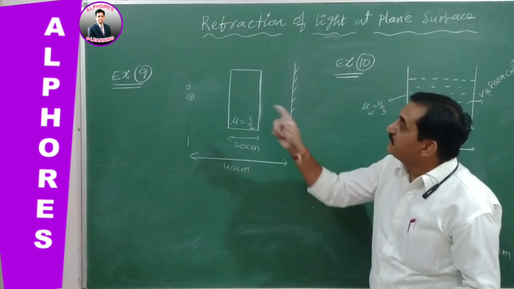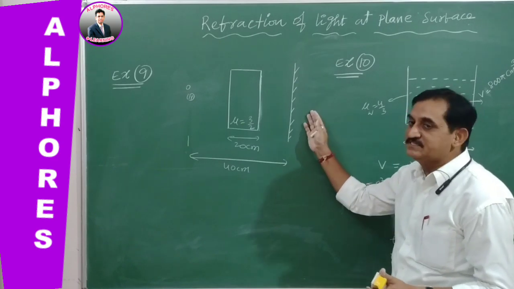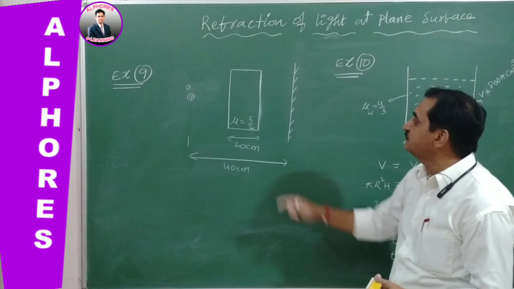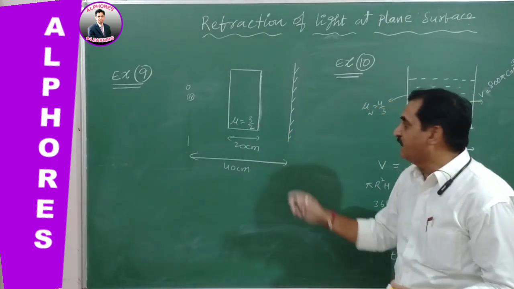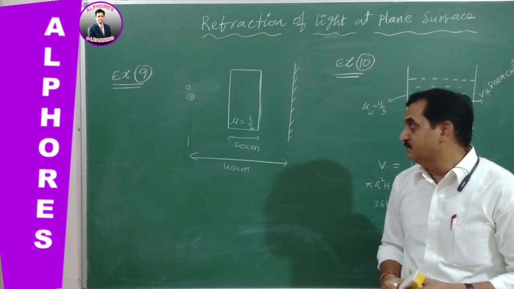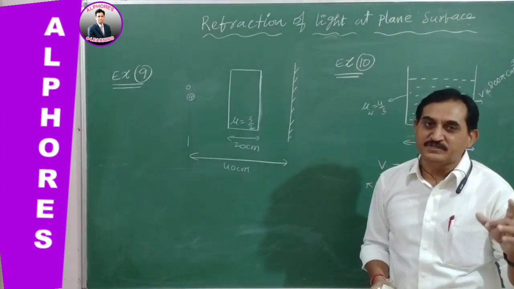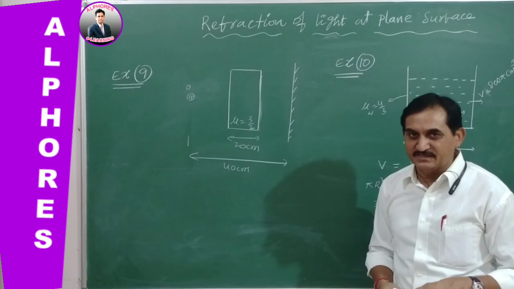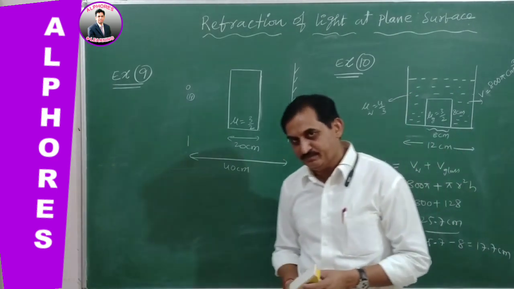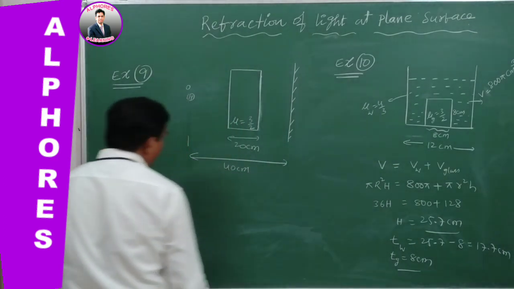The object is kept on the other side; here the plane mirror is kept and a glass plate, its thickness is 20 centimeters, refractive index 3 by 2, and the object is 40 centimeters from the plane mirror. Then what will be the position of the image formed by the plane mirror, with reference to the plane mirror, when seen by the observer? So how can we solve this problem?